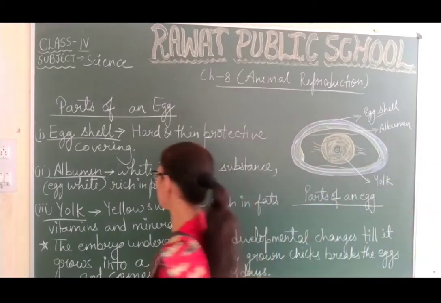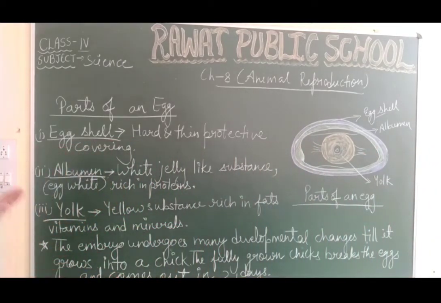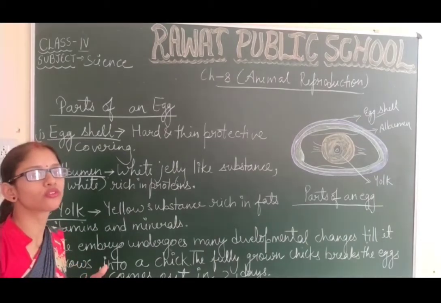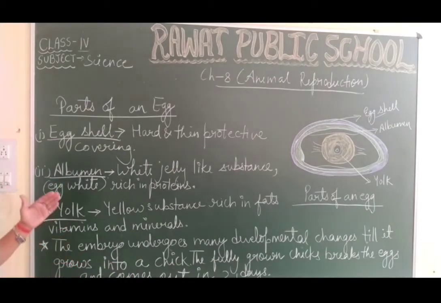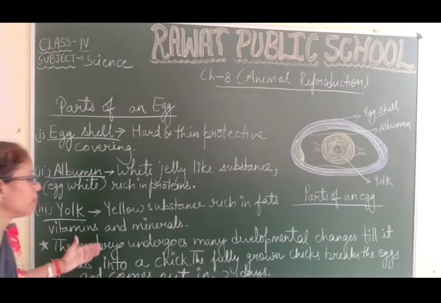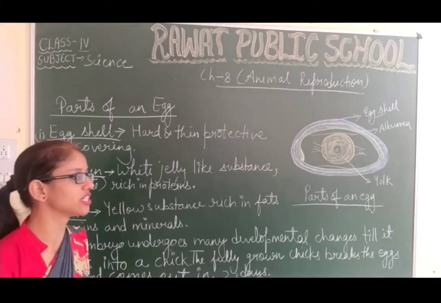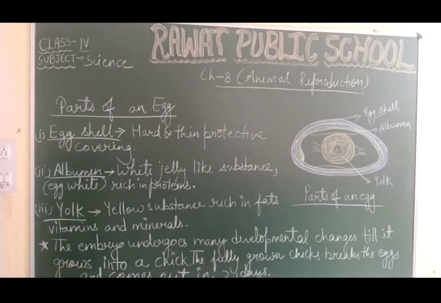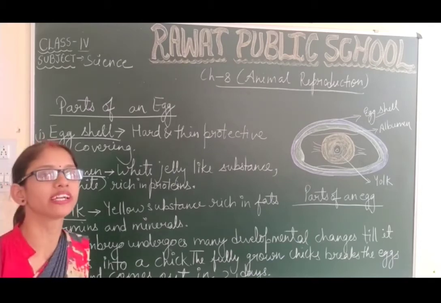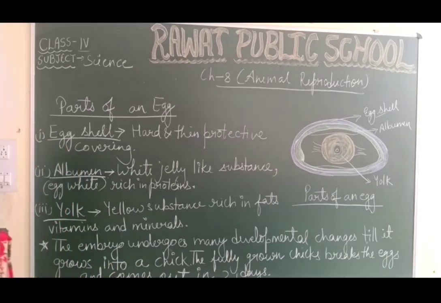Next, the embryo undergoes many developmental changes as it grows until it becomes a chick. जब वो embryo से chick में develop होता है, बहुत सारे developmental changes होते हैं.